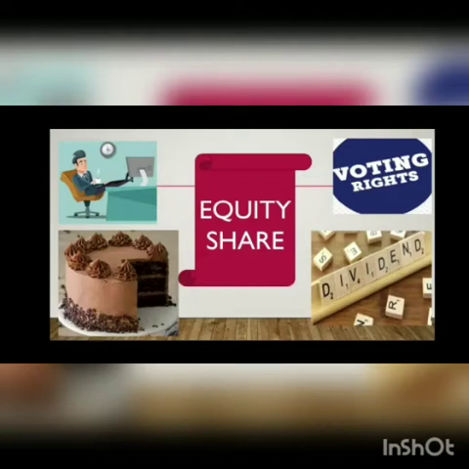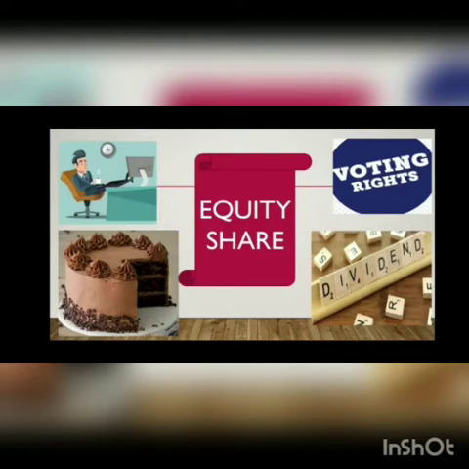So the amount of shares held by them is the portion of their ownership in the company. Means the part of the cake which I have taken, in this portion only I am the owner of the Reliance company. Getting? Because this much part of share only I have purchased from the company, so I have ownership of only this much portion in Reliance company.